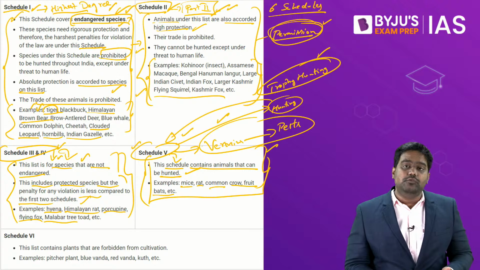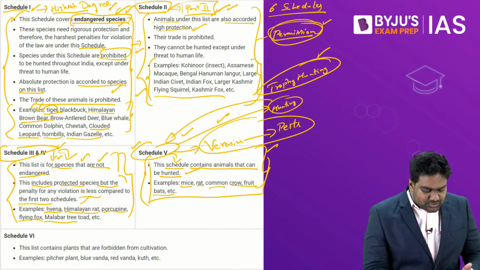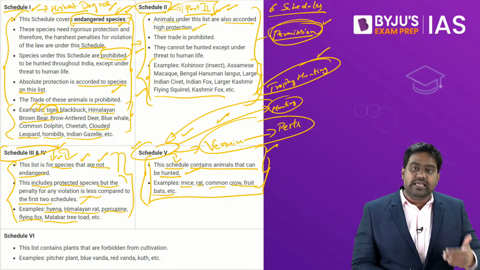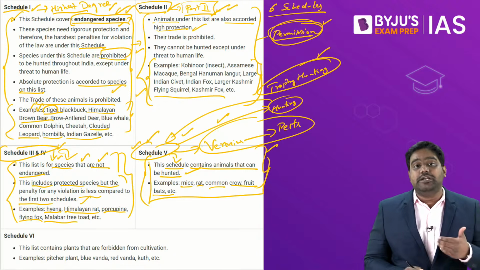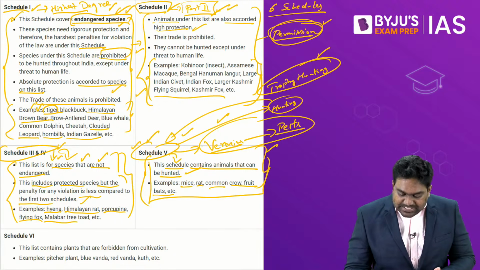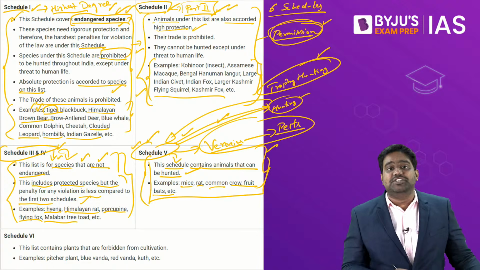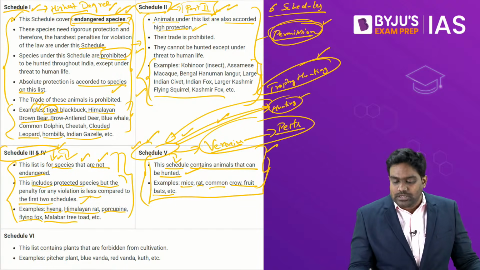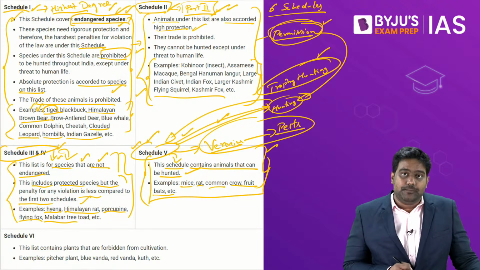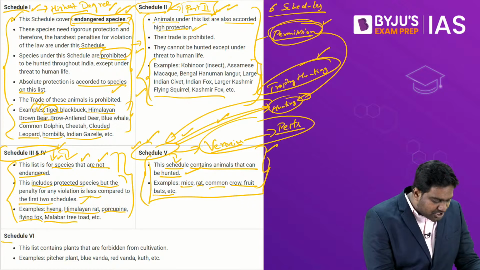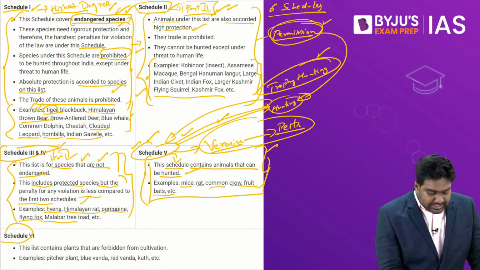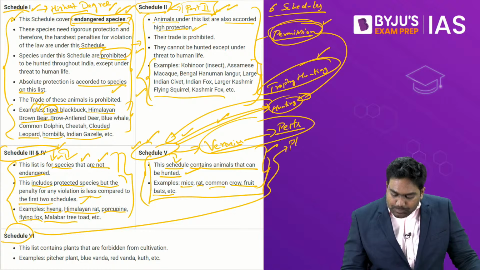In Schedule 3 and Schedule 4, you have animals and species which are not so endangered, but even their hunting is prohibited. And then under Schedule 5, we have vermins, pests, and a few categories of species where hunting might be allowed depending on the permissions that are obtained. Then finally, the last schedule, Schedule number 6. This schedule is dedicated for plant species.